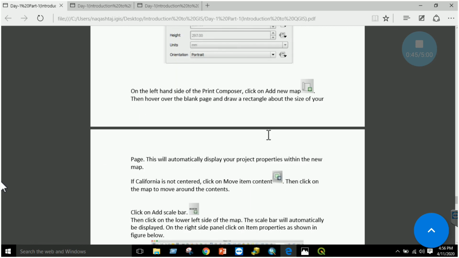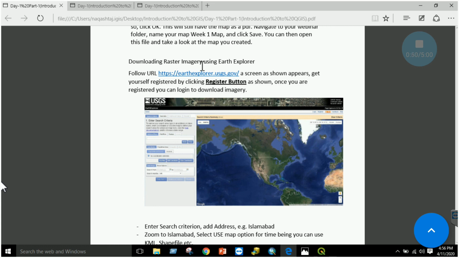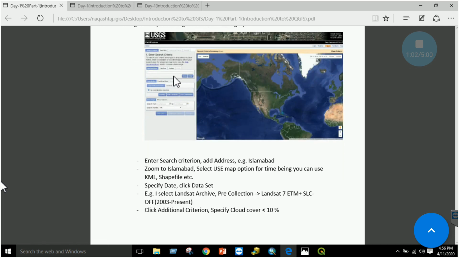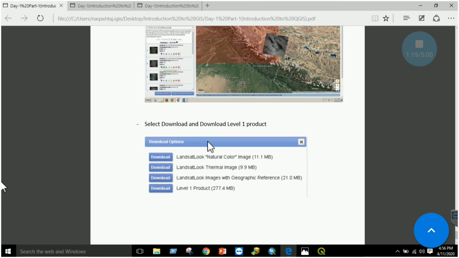Now the next thing that is important is how to download some raster imagery, using Google Earth. So you have to go to this link, earthexplorer.usgs.gov. You have to register yourself, and then in that section enter your search criteria, address, and zoom to your section, use the map option, specify the date, click data set, then specify the cloud cover, and then proceed to the checkout option and download your product, right?